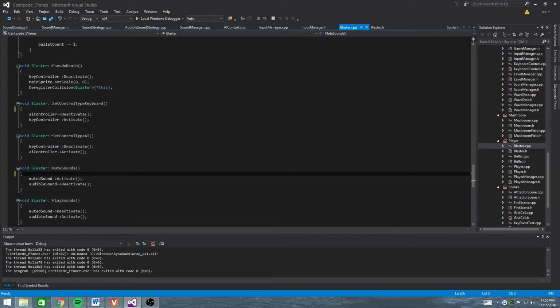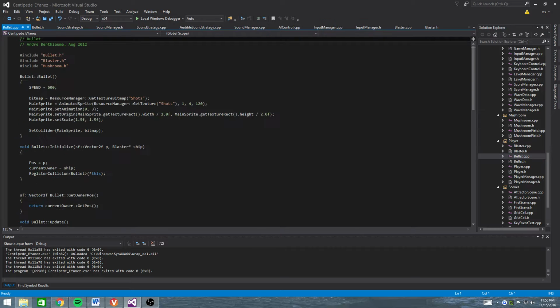So the only problem was with the sound strategy. The observer mode I already talked about with the bullet. So the bullet gets the ship passed in through initialization.